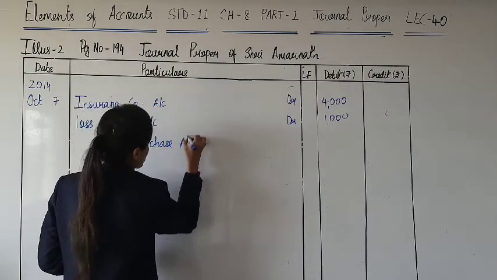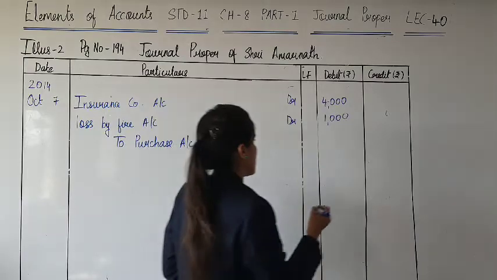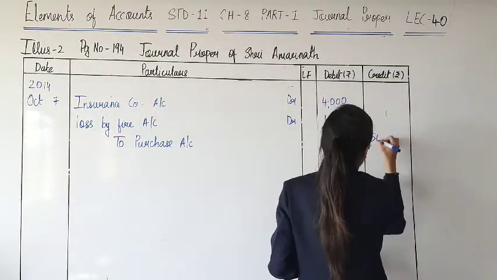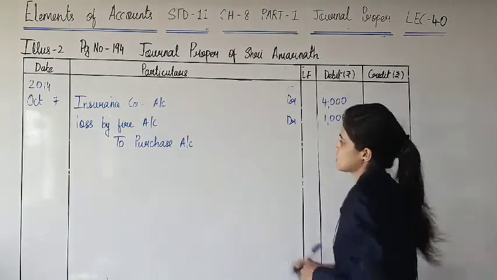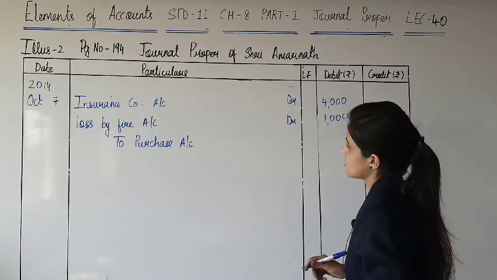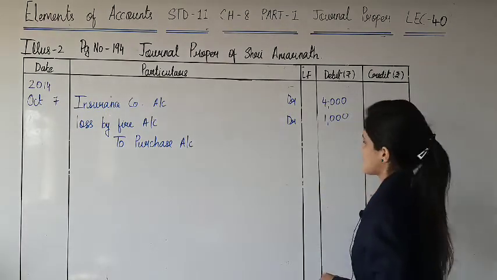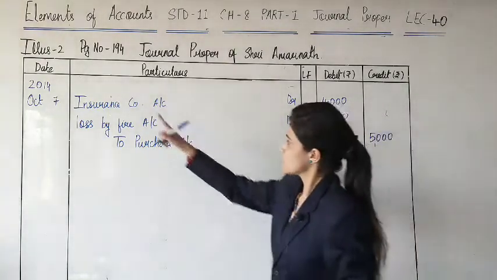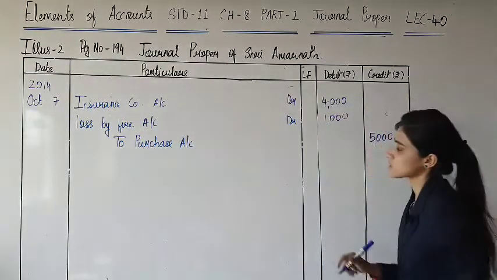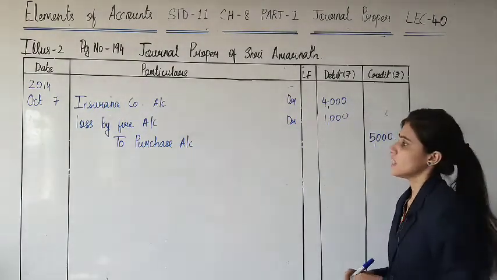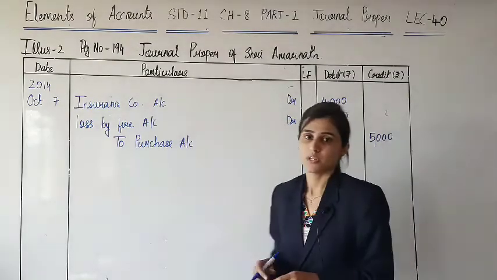Total goods of rupees 5000 have been destroyed by fire, and hence purchase account is credited with rupees 5000. Out of 5000, insurance company will pay 4000. So insurance company becomes my debtor, and debtors are always to be debited.